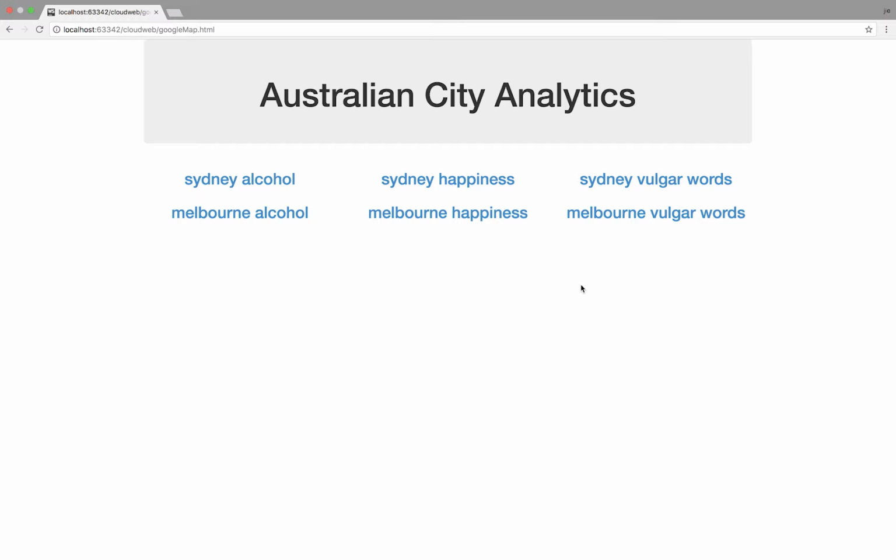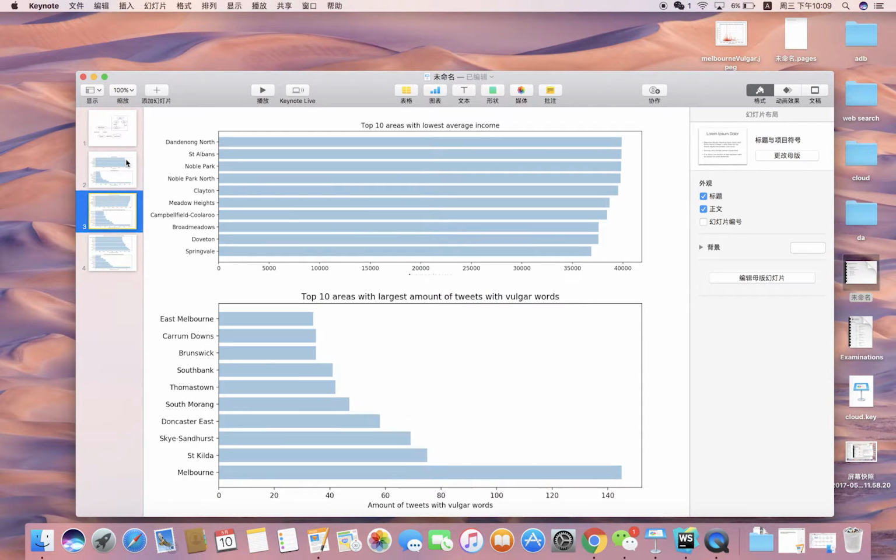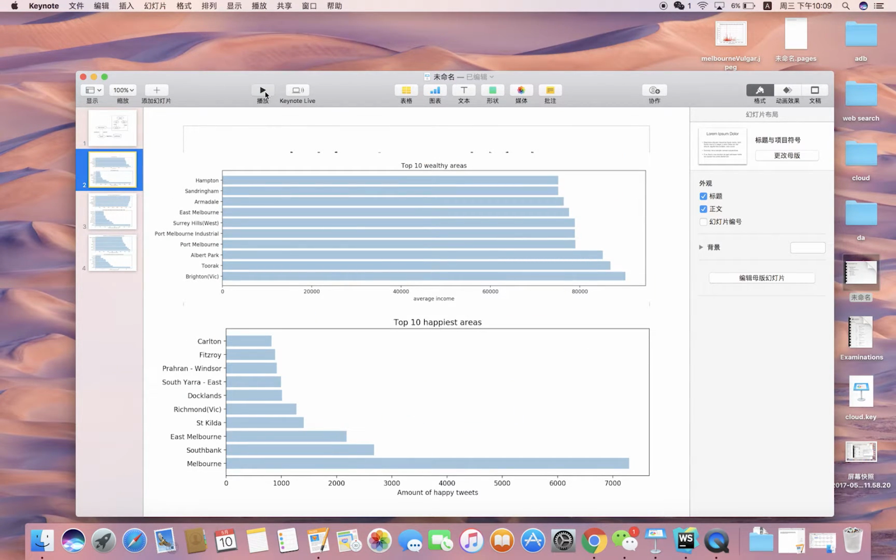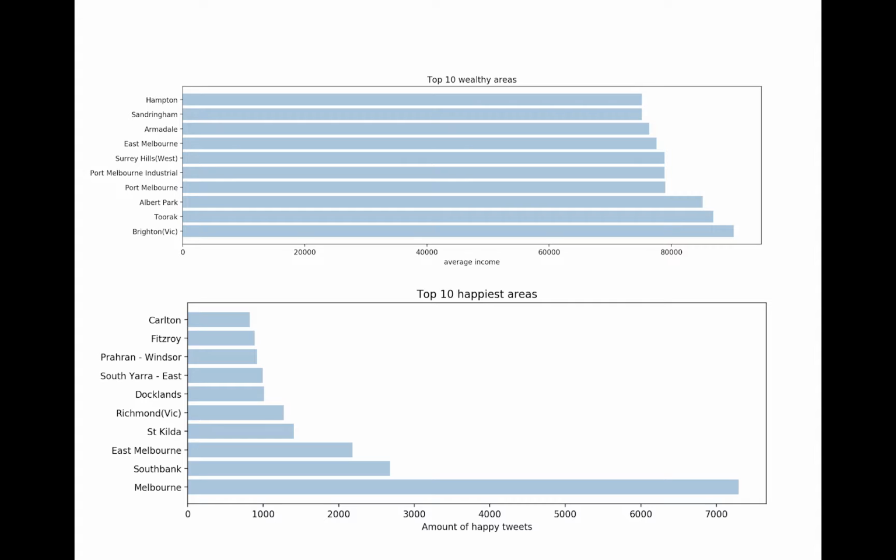People say that high income can improve the evaluation of life. So our first scenario is to analyze the correlation between income and happiness. In our first chart, we show the top 10 wealthy areas with their income shown in this bar. We can see Brighton, Toorak and Albert Park are the first three wealthy areas around Melbourne. And we also list the 10 happiest areas.